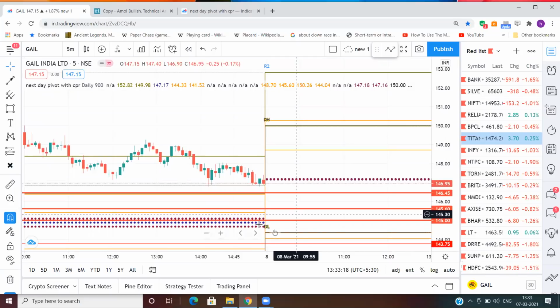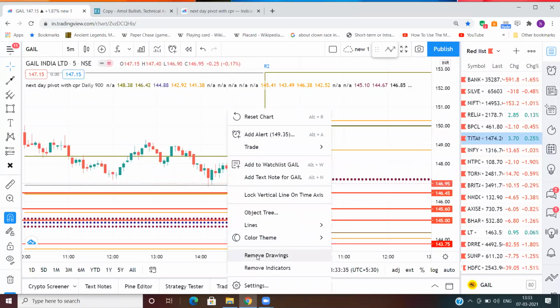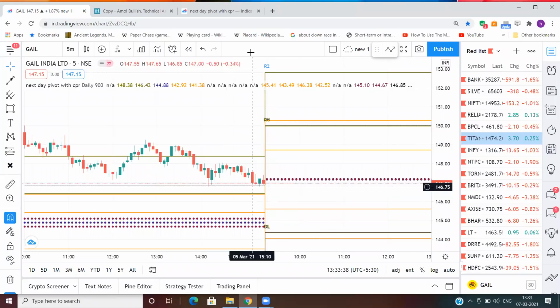This is a higher value CPR, and if it closes above this on Monday, it has good chances of going up. So this is how we'll be selecting stock and preparing ourselves for the next day.